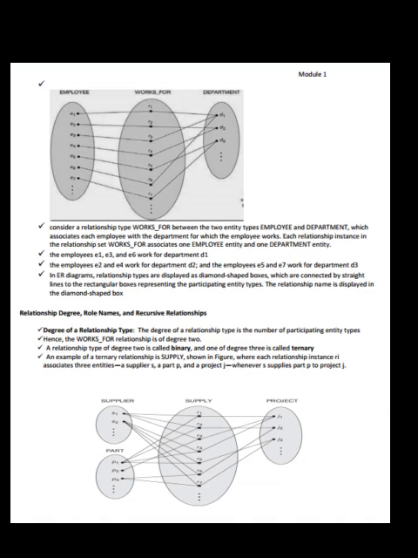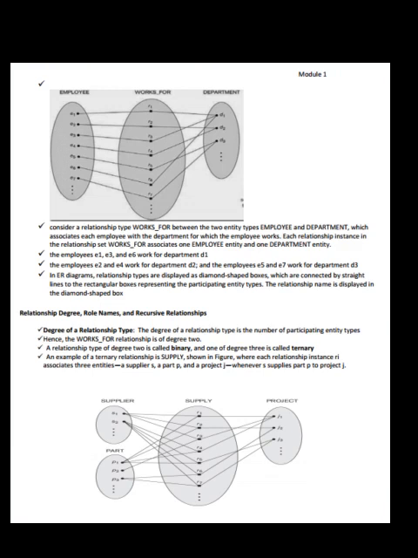Relationship degree, role names and recursive relationships. Degree of a relationship type. The degree of a relationship type is the number of participating entity types. Hence, the works for relationship is of degree 2. A relationship type of degree 2 is called binary, and one of degree 3 is ternary.